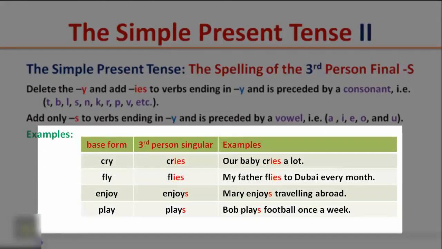Examples. Cry becomes cries. Our baby cries a lot. Fly becomes flies. My father flies to Dubai every month. Enjoy becomes enjoys. Mary enjoys traveling abroad. Play becomes plays. Bob plays football once a week.